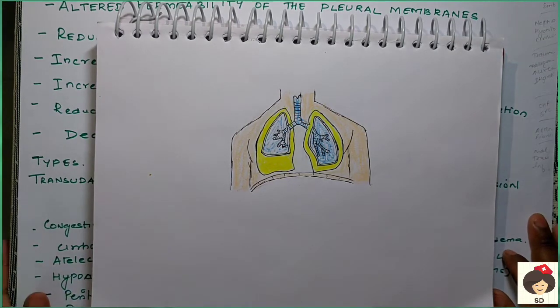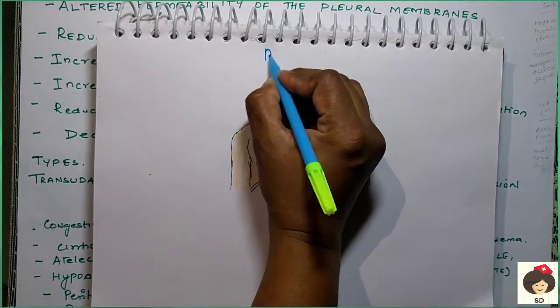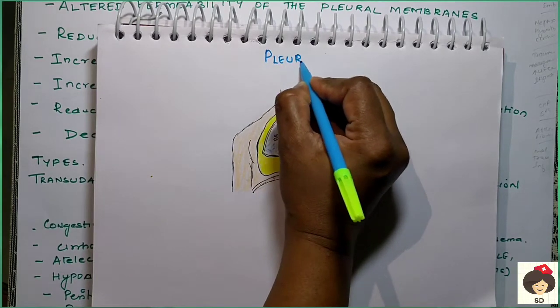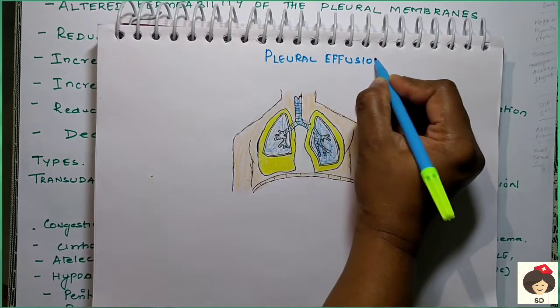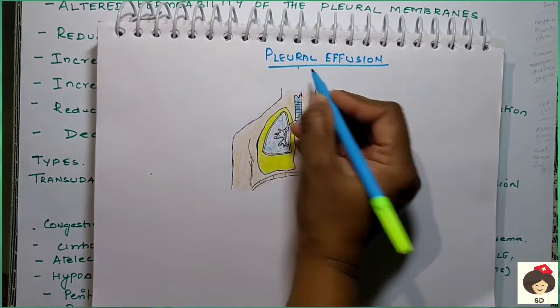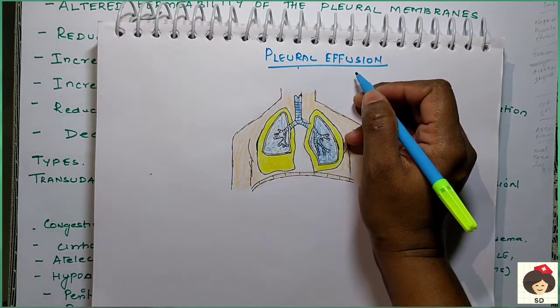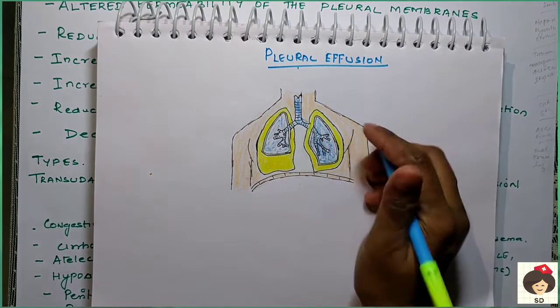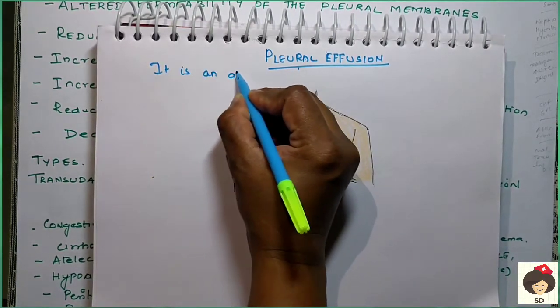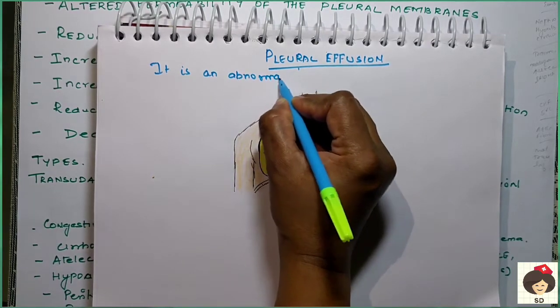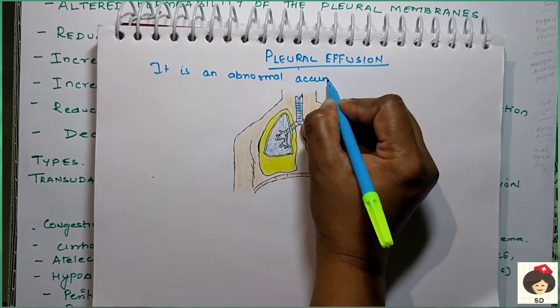This is Salin here. Today I'll be dealing with the next medical surgical disorder, that is pleural effusion. So pleural effusion, as the name suggests, pleura is the pleural cavity, that is the covering of the lungs. Effusion is there is some fluid accumulation. Okay, so by definition, it is an abnormal accumulation of fluid in the pleural space.